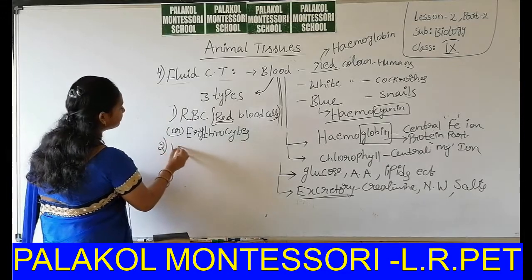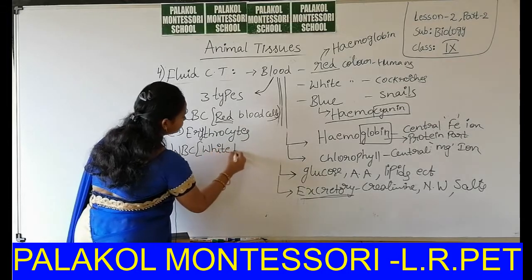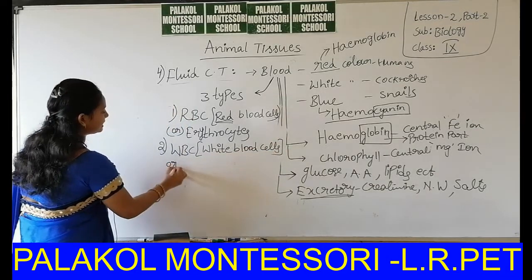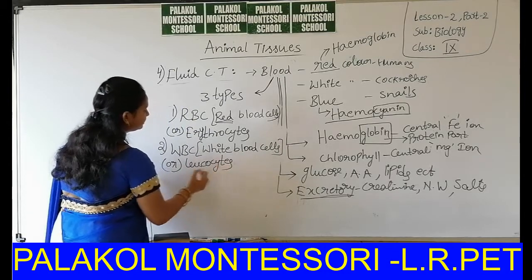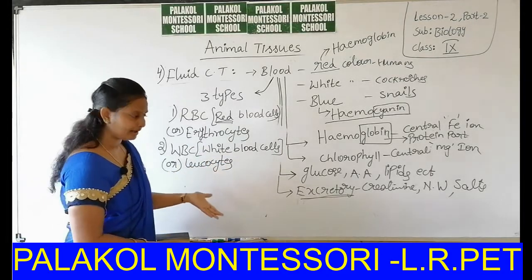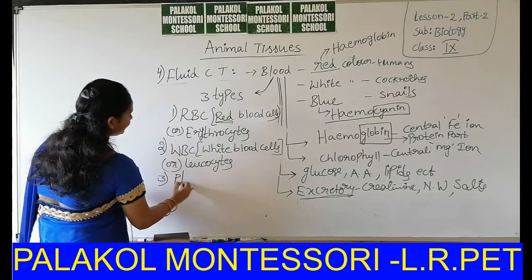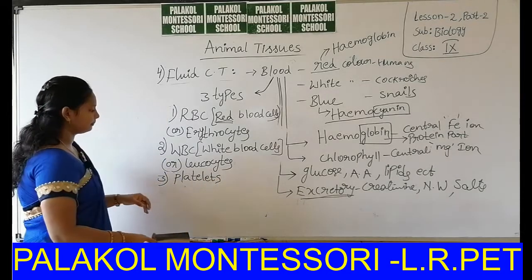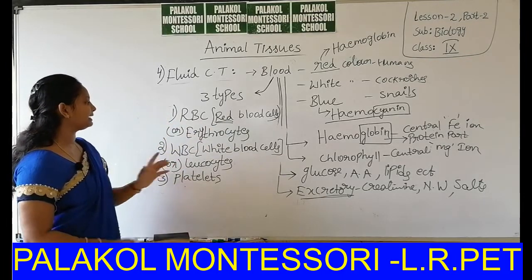Next, WBC means white blood cells. Okay, these are also called leukocytes. That means they don't have any type of pigment, they don't have any color, so those are called leukocytes. Third one, platelets. Okay, these are the 3 types of blood cells: RBC, WBC and platelets.